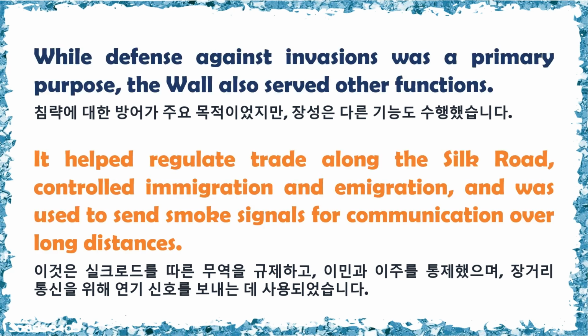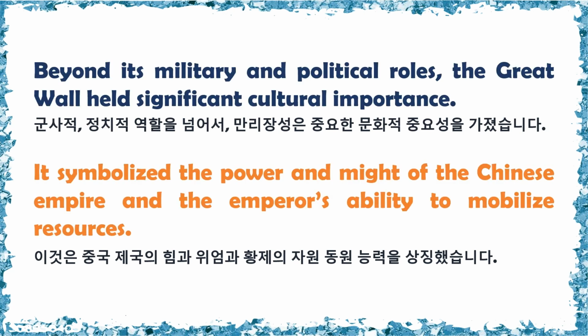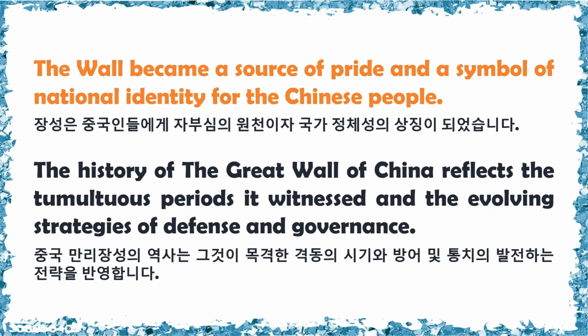It helped regulate trade along the Silk Road, controlled immigration and emigration, and was used to send smoke signals for communication over long distances. It symbolized the power and might of the Chinese Empire and the emperor's ability to mobilize resources. Beyond its military and political roles, the Great Wall held significant cultural importance. The wall became a source of pride and a symbol of national identity for the Chinese people.